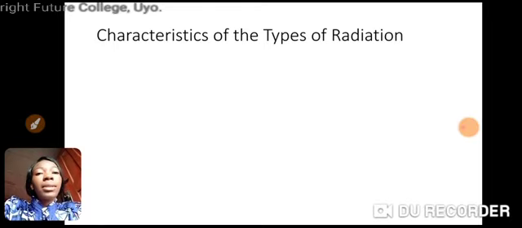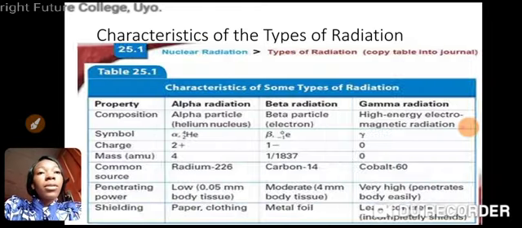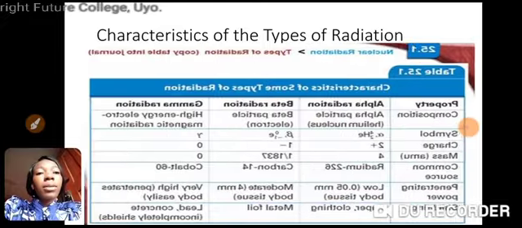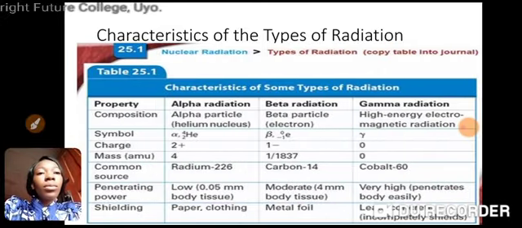You're going to look at the characteristics of the types of radiation mentioned. Call it characteristics. You can call it properties. Okay. For composition, alpha particle is made up of helium nucleus. Helium with mass number of 4 and atomic number of 2. So alpha particle is what? Helium nucleus. While beta particles is what? An electron.